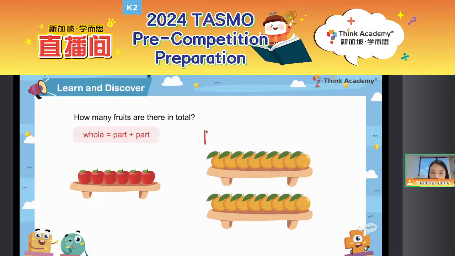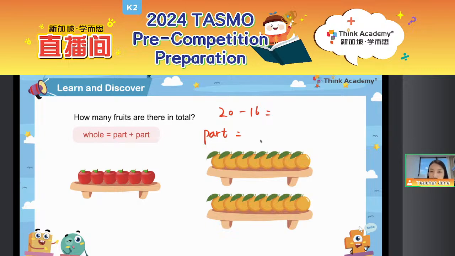Also, if we are looking for a missing part, for example, if we use our hands in front of the screen, and we don't know how many apples there are. This time, we know in total there are 20 fruits, and we also know that there are 16 oranges. So we are looking for how many apples there are.